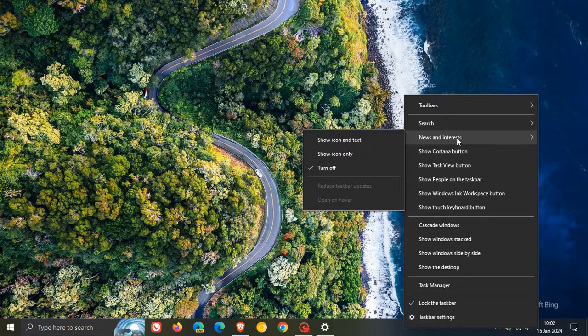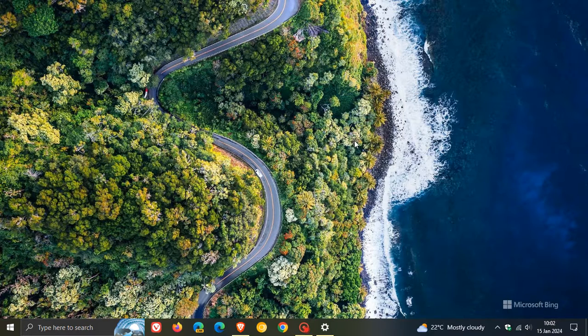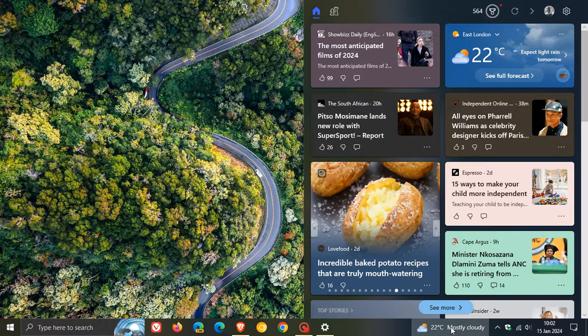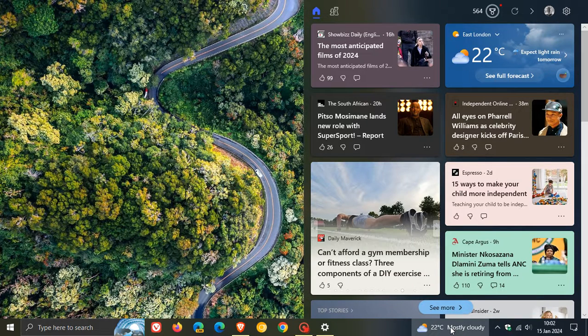But as mentioned, I have been posting on this over the last couple of updates. It has been on a controlled rollout, and I'm just bringing it to your attention in case you were unaware that the news and interest feature is now larger. But I wouldn't say this is larger. I would actually say this is quite huge.